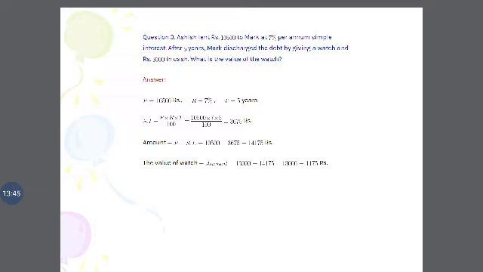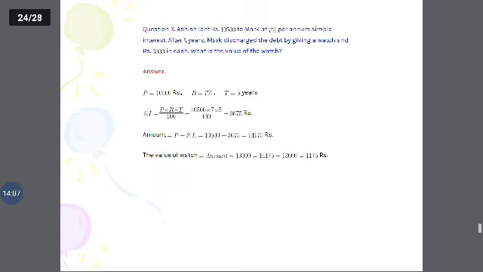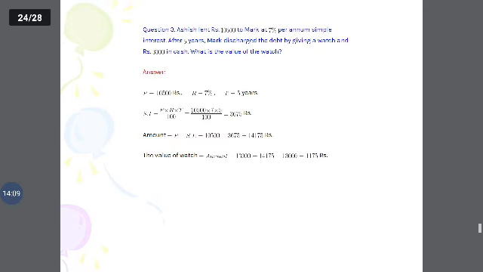Simple interest is PRT by 100. Principal amount 10,500 into 7 into 5 into 100 divided by 100. The zeros cancel, so we just multiply: 3,675. Simple interest amount is 3,675. Amount is P plus simple interest: 10,500 plus 3,675.